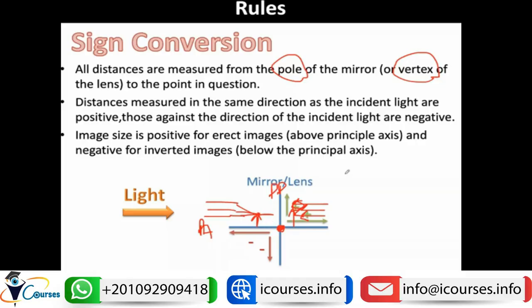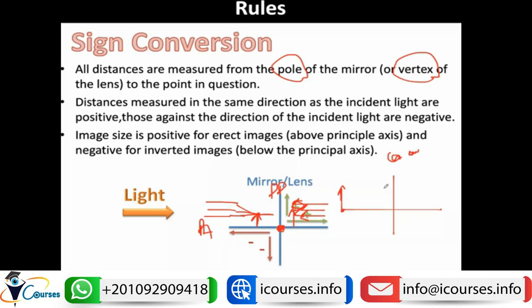These are important rules when you are drawing or constructing an object and image using light rays. So for example, let's say we have a concave lens, and this is an object.